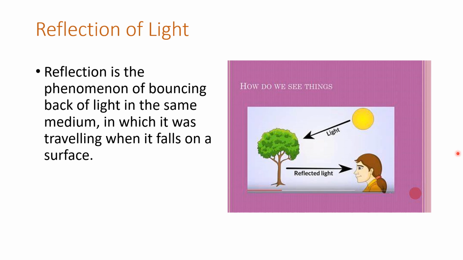When it comes to objects, there are two types of object. One is luminous and another one is non-luminous. Luminous means the object which emits light itself. They have their own light.